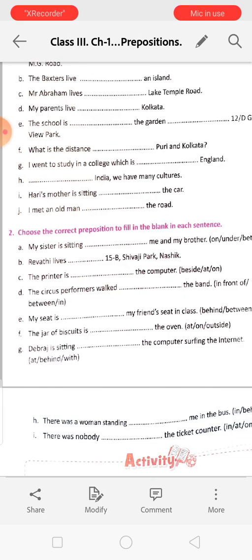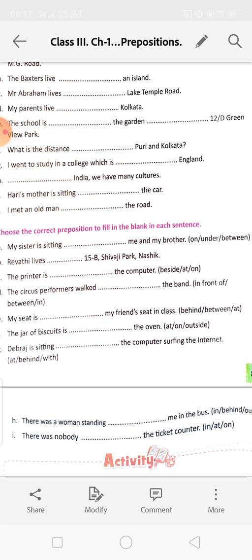Okay. Choose the correct prepositions to fill in the blanks in each sentence. My sister is sitting dash me and my brother. So on, it cannot be under. How can anyone sit under you? So it will be between. My sister is sitting between me and my brother.